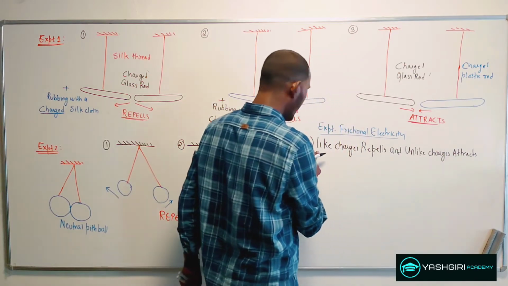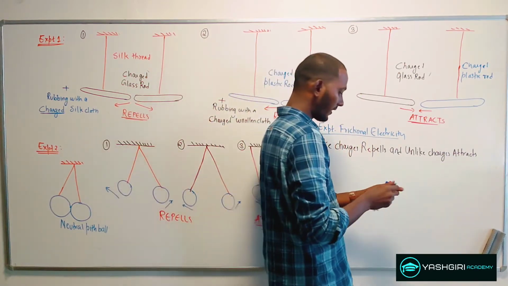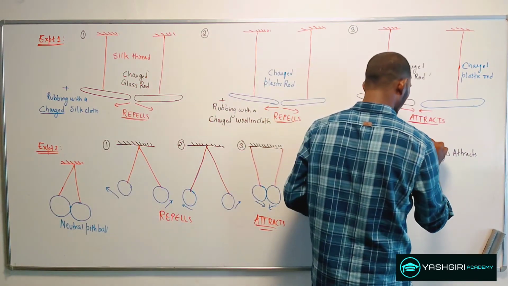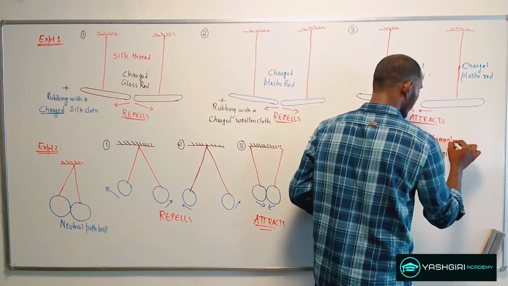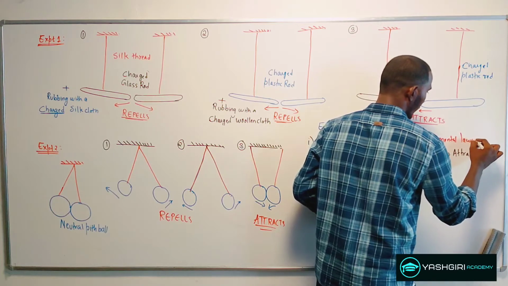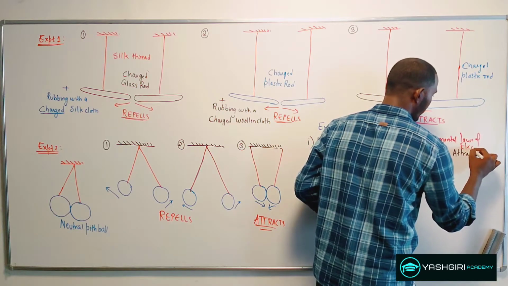And this is called the fundamental law, the laws of electrostatics.